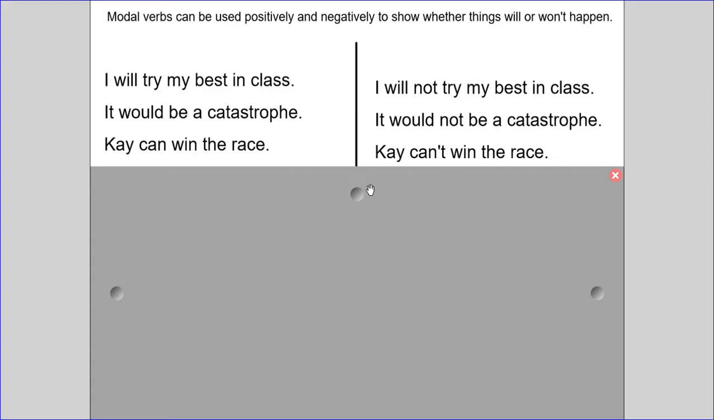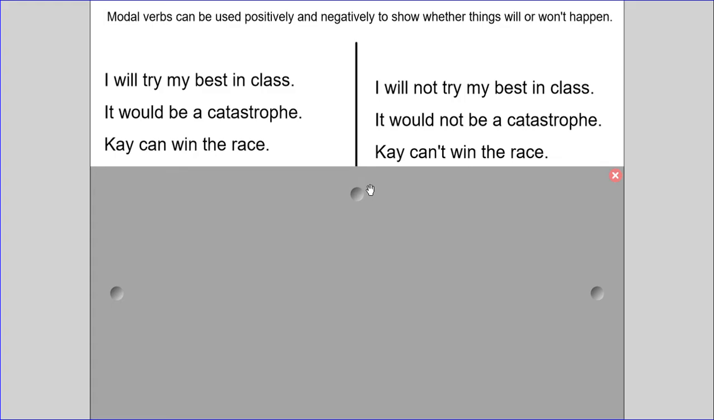Now if you look at the first 2 sentences, we've added the word not to the modal verb, and now we've got can't. Can you think why that might be? What is can't short for? Can't is short for cannot. We've contracted it and we've used an apostrophe to replace the letters that are missing.